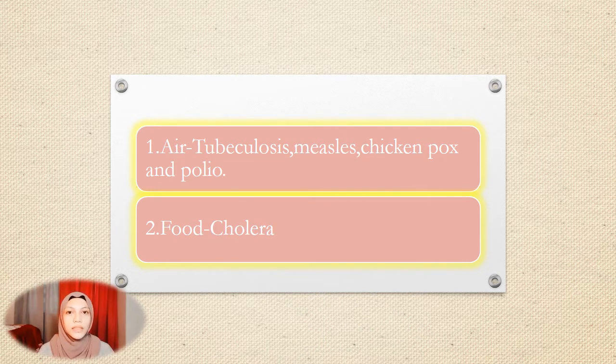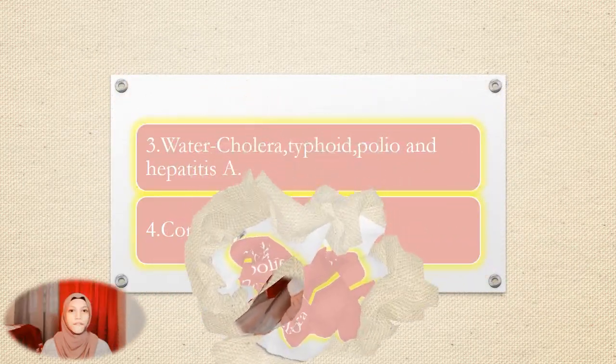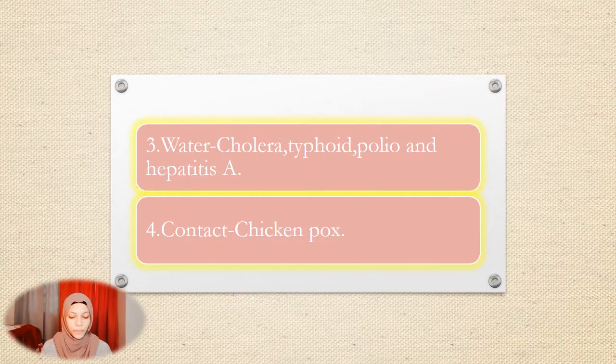There are common diseases and their modes of transmission. The first one, we have air. Air can transmit polio, chickenpox, tuberculosis, and measles. Next, we have water. Water can cause and transmit cholera, typhoid, polio, and hepatitis A.